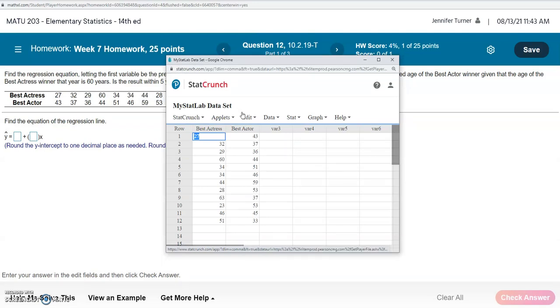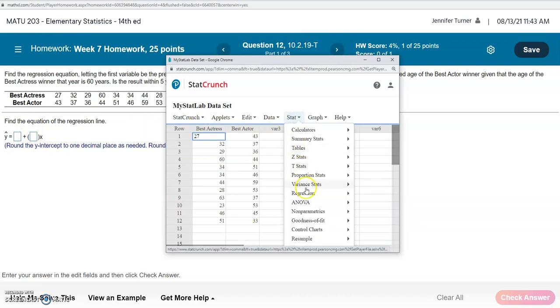Thankfully, the data has come in here in columns, which is the right way we want to use it in StatCrunch to calculate these values. So we don't need to do any additional work to change this data. It's already in the correct format. So to find the regression equation, which is what we're looking for here in the first part of the question, we're going to go to Stat, Regression, Simple Linear.